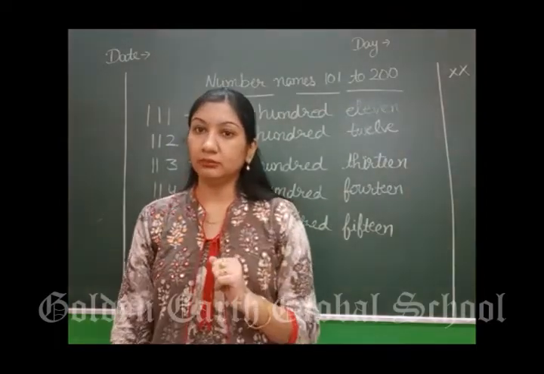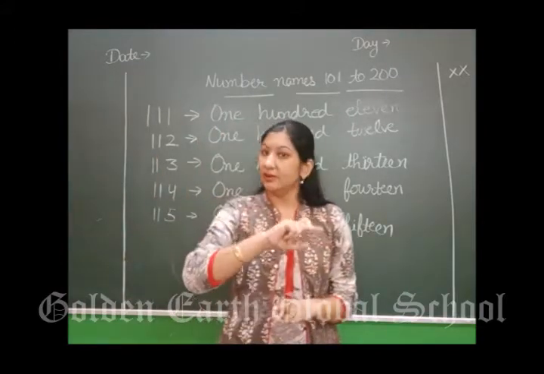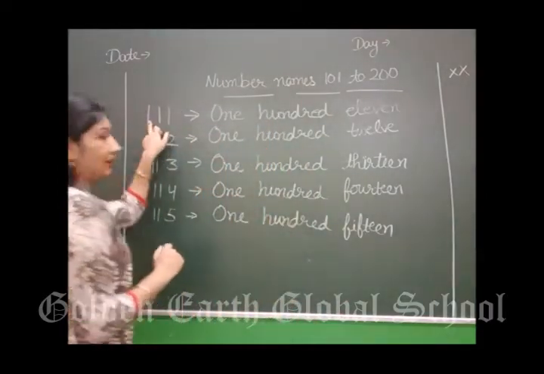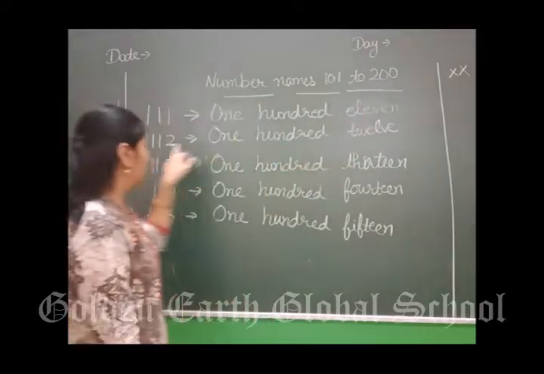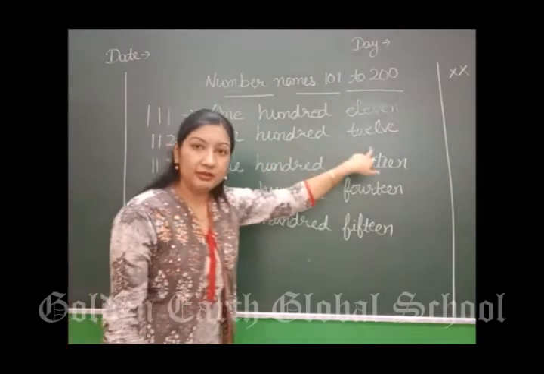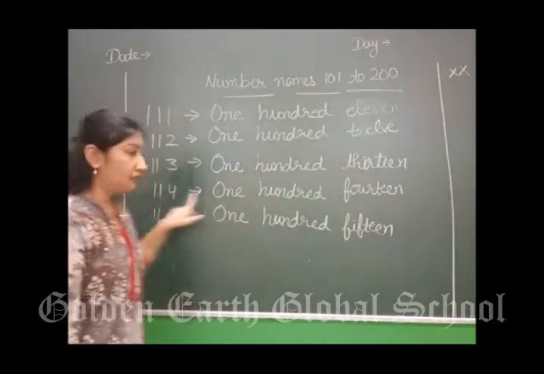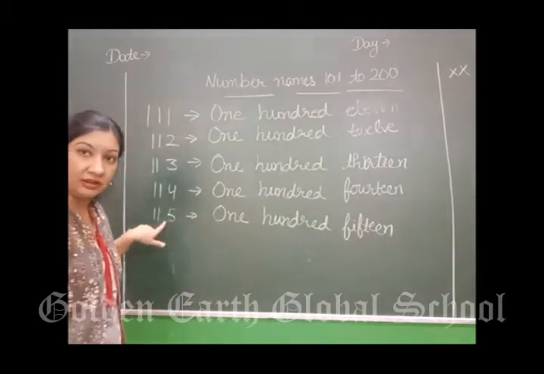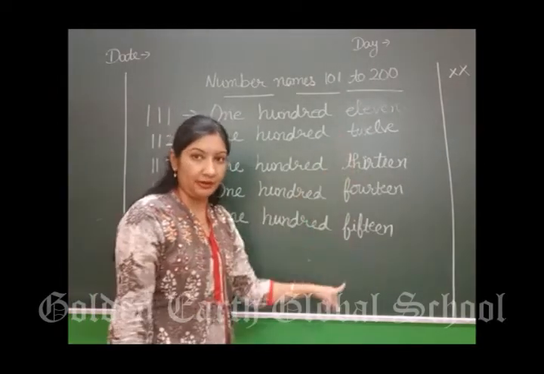After 10 what will come? After 10 it will come 11. We have done that already. After 10 comes 11. So we will start here. 111. After 11, 12. So it is 112. 113. 114. This is 115. In this way you will do till 115.